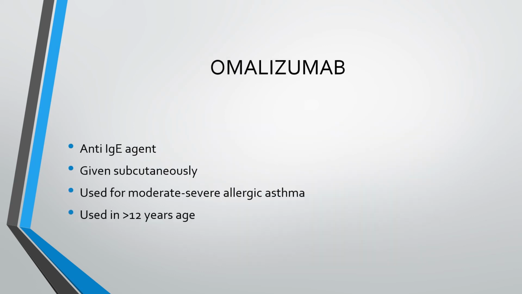Now omalizumab is a new kind of reliever, which is an anti-IgE agent. It is given subcutaneously only for moderate to severe allergic asthma, and it is used in patients more than 12 years of age.